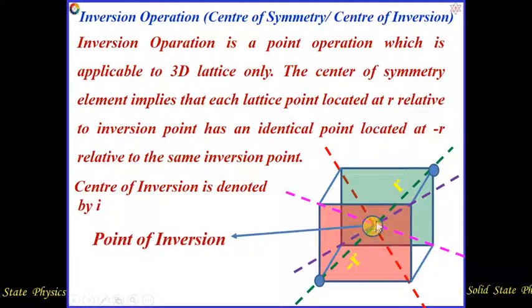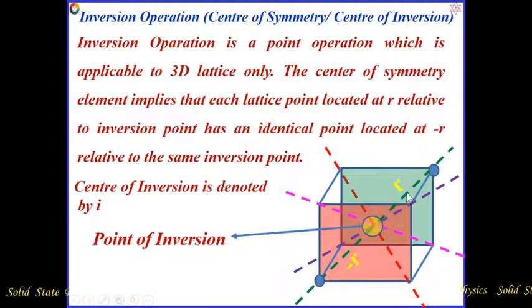If we consider this point as the inversion point, and a lattice point is situated here at a distance r from this point, then exactly opposite of this point, at the same distance, we are going to get another lattice point. Here minus r means we move the same distance exactly opposite.